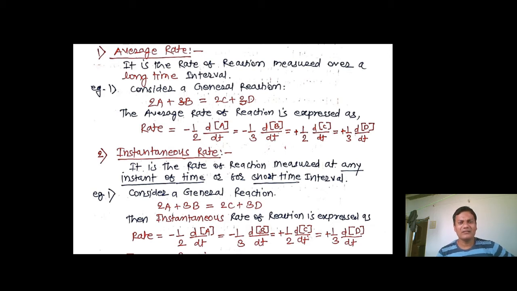Again we consider one general reaction. Then the instantaneous rate of reaction is expressed the same as we expressed in the case of average rate. Same, no change. For the reactant side, negative symbol, coefficients 2 and 3. So take the reciprocals and use the negative symbol for the reactant side. For the product side, use the positive sign and take the reciprocal. So in this way you can write for instantaneous rate.